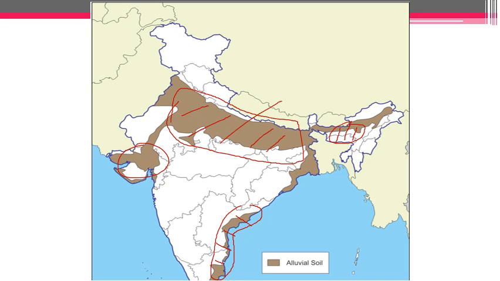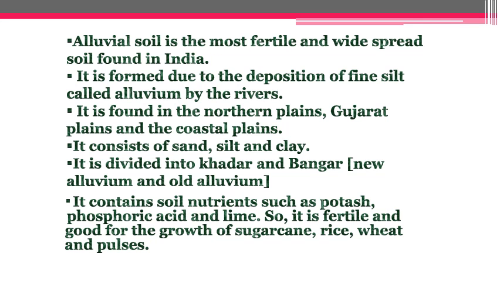Now this is only for the alluvial soil. Now characteristics: alluvial soil is the most fertile soil, and the most widespread soil found in India. So when we talk about India, it is the most fertile soil, and the area covered by alluvial soil is also very large.